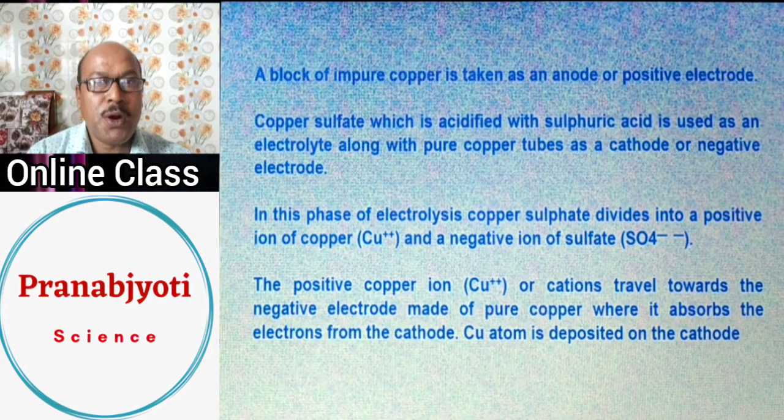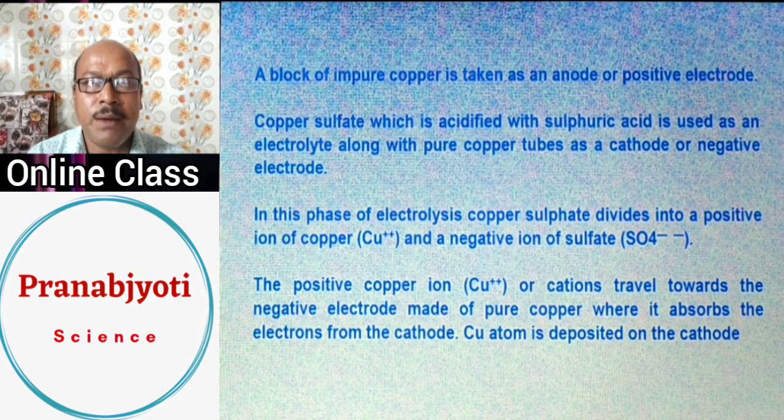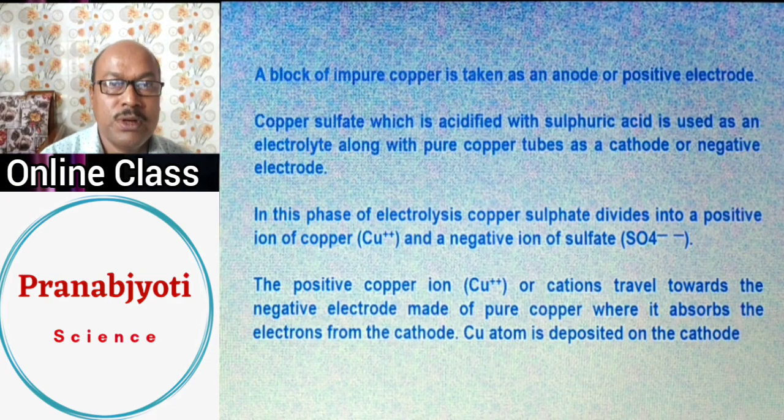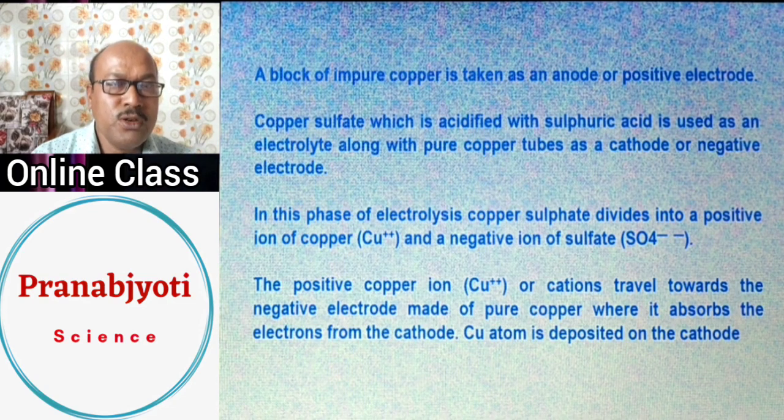So, in this process of refining of metal, a block of impure copper that you have obtained after the metallurgical process is to be taken as an anode, that is a positive electrode. And at the same time you must have some pure copper, and this pure copper you will have to use as a cathode. Remember, impure copper is to be used as anode, and the pure copper is to be used as cathode. You need to use an electrolyte, and this electrolyte is copper sulfate but acidified with sulfuric acid. Means sulfuric acid is added to this copper sulfate to make it acidified.